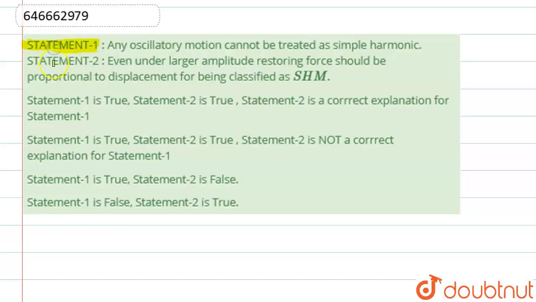Well, hello students, now we're going to see this question. The question says that this is statement 1 and this is statement 2. Statement 1 says that any oscillatory motion cannot be treated as simple harmonic, and statement 2 says that even if larger amplitude, restoring force should always be proportional to the displacement for being classified as SHM.